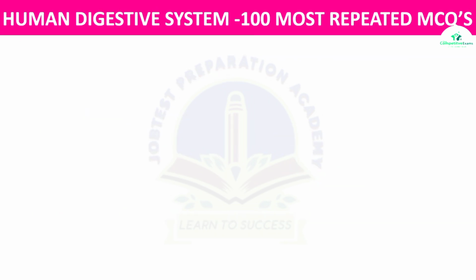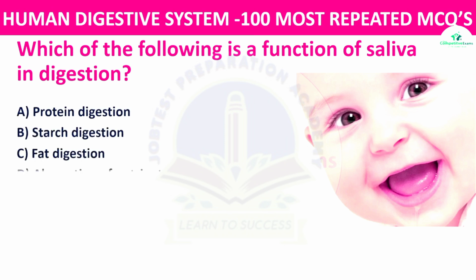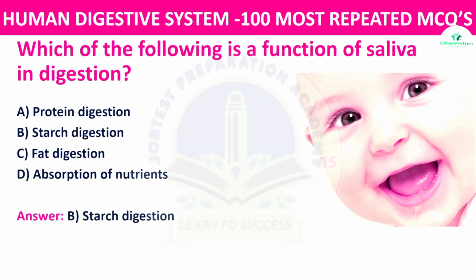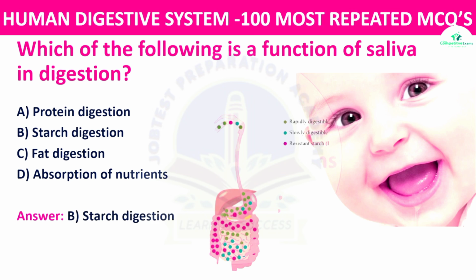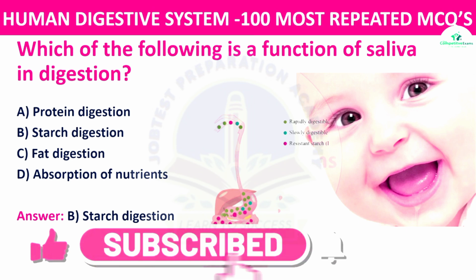Next question. Which of the following is a function of saliva in digestion? The options: protein digestion, starch digestion, fat digestion, or absorption of nutrients. The right answer is starch digestion. Saliva contains amylase, an enzyme that begins the digestion of starch into simpler sugars.